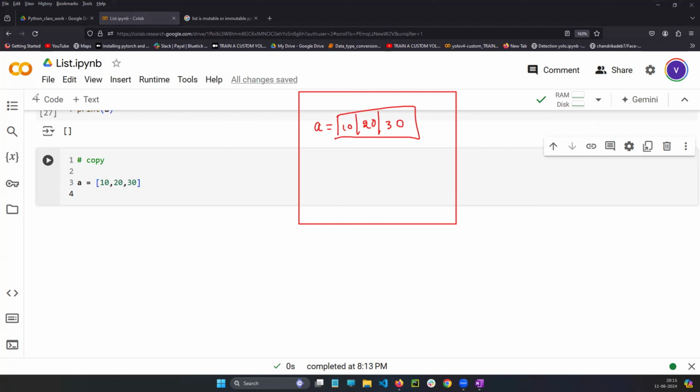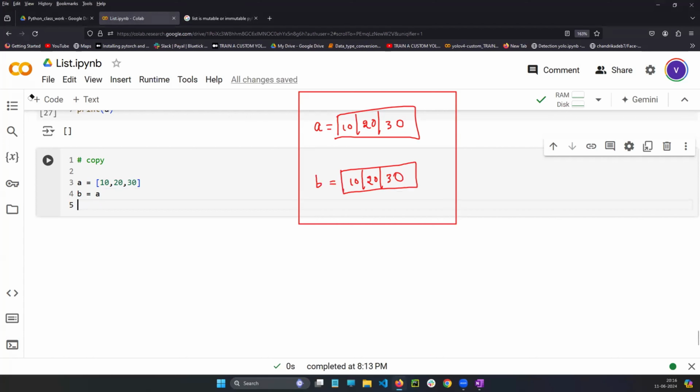First line saving in the memory. Second line, what I am doing, B is equals to A. Whatever data is there in A, you are giving to the variable B. So since it is a variable, B also will be created. For the B, what are you giving? You are giving A only, 10, 20, 30. First line saving in the variable A, and the second line, whatever data is there in A, you are giving to the variable B. So variable B also will be saved in the memory.